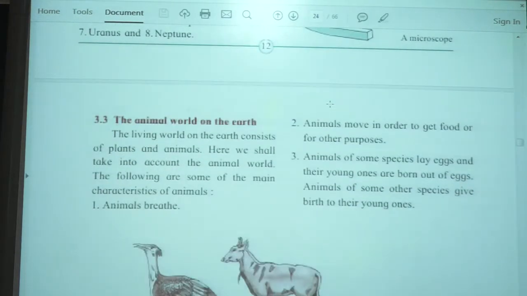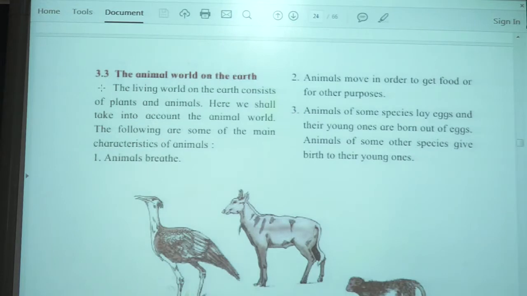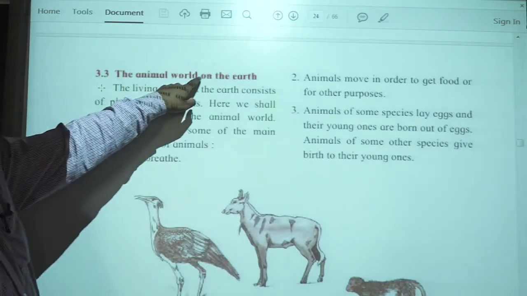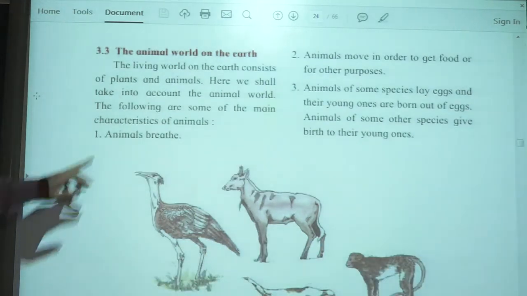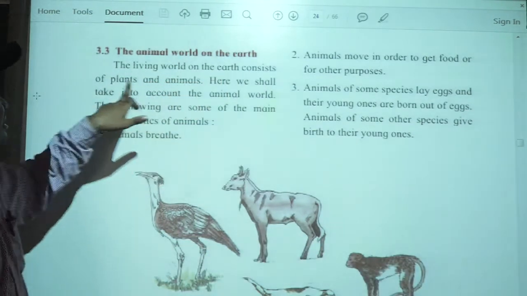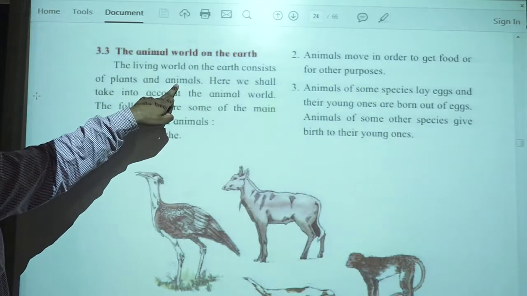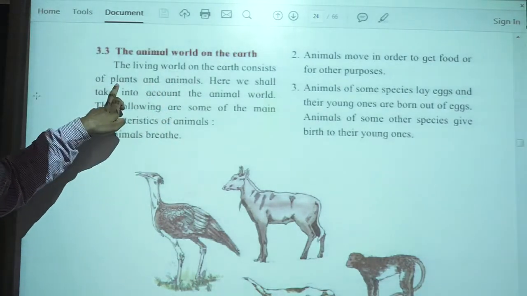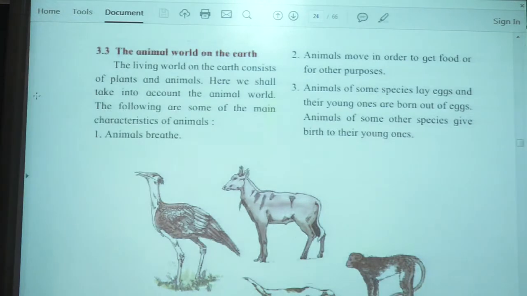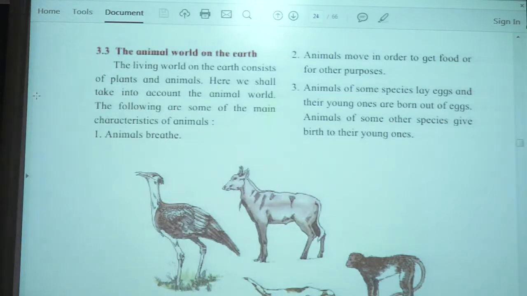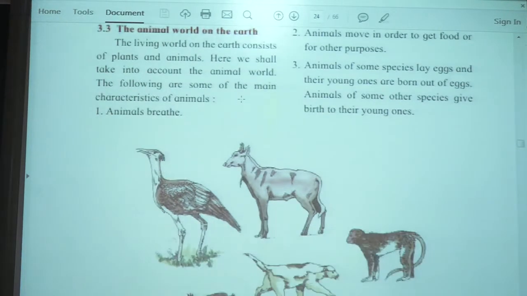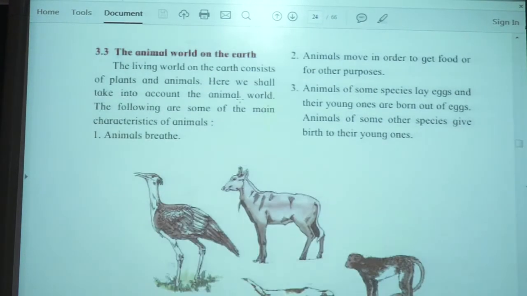And now there is the last part of the lesson remaining, the animal world on the Earth. In that, the living world on the Earth consists of plants and animals. Among living things we include plants and animals. So we will be discussing animals in this lesson. We are not discussing plants. We are discussing animals.